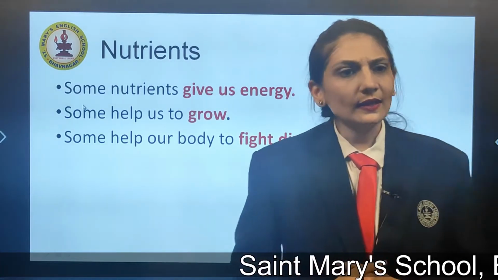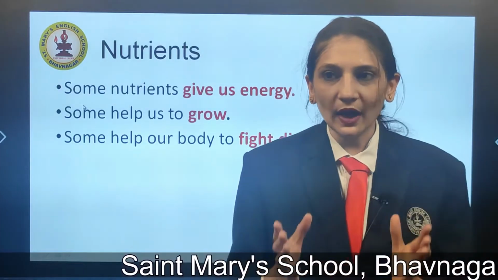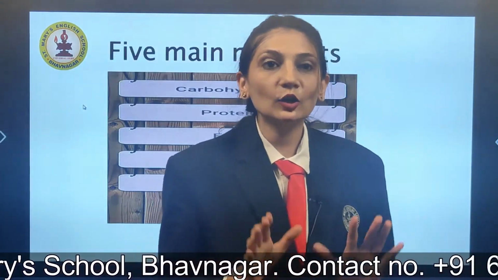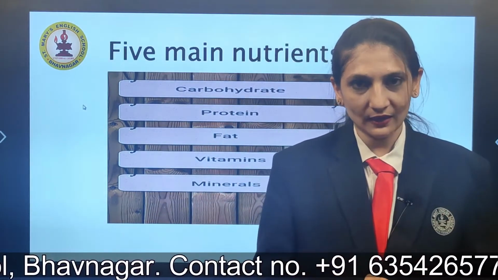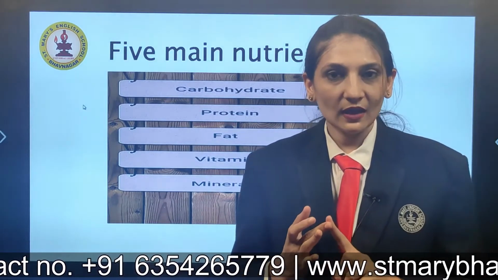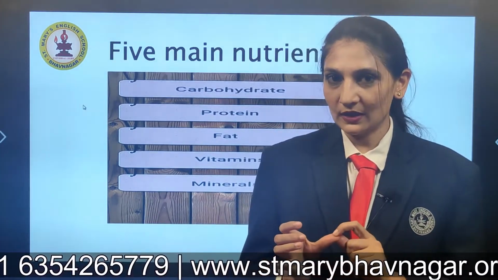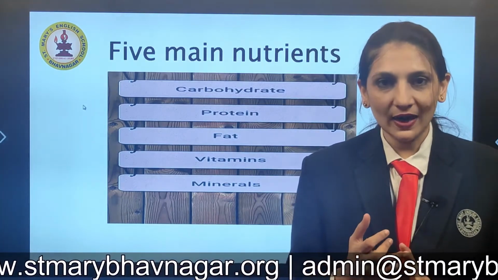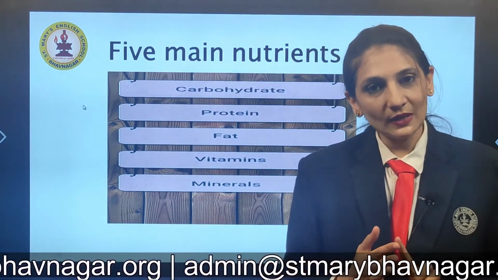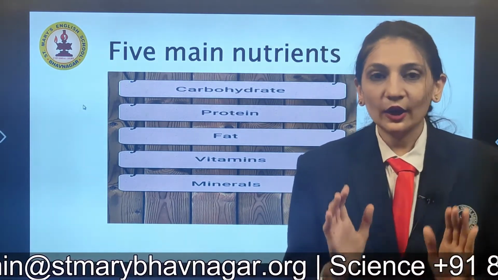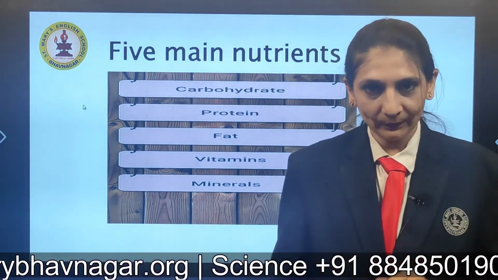Now there is one question, how many types of nutrients are there? There are a total of 5 types of nutrients. The first one, carbohydrates, protein, fats, vitamins and minerals. Okay, repeat after me. Yes, carbohydrates, fats, protein, vitamins and minerals. So these are the total 5 nutrients required by our body.